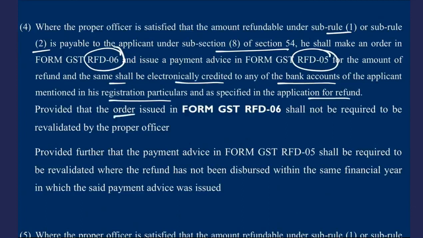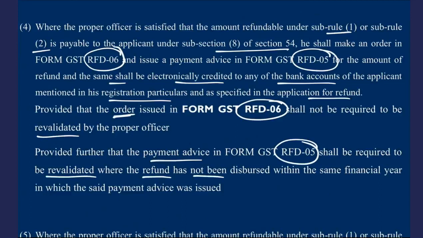Provided that the order issued under RFD 6 shall not be required to be revalidated. There is no requirement of revalidation, but the payment advice of RFD 5 shall be required to be revalidated where the refund has not been disbursed within the same financial year. So if it is not refunded within the same financial year and is to be refunded in the next year, then it needs a revalidation. Okay, so the order is not required to be revalidated, but the payment advice is required to be revalidated.